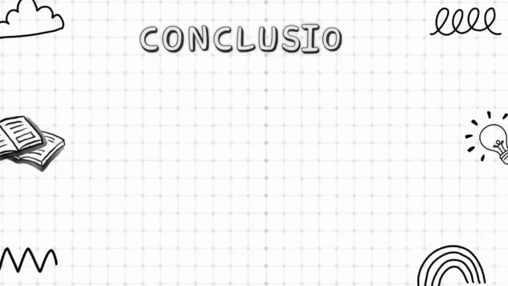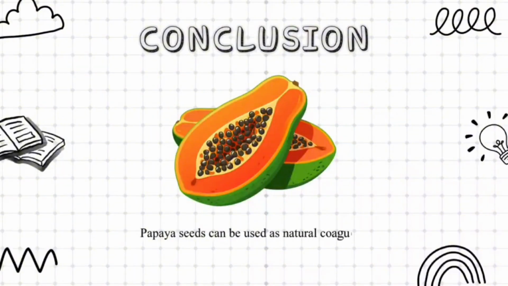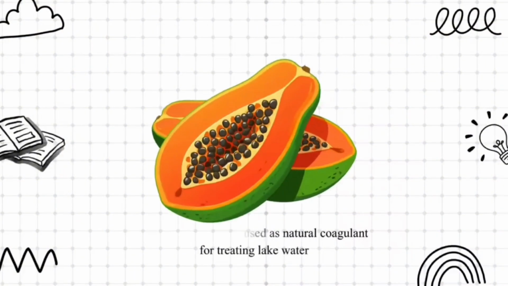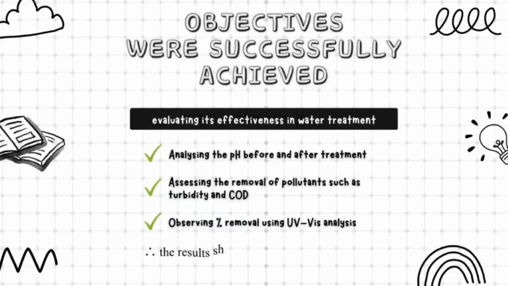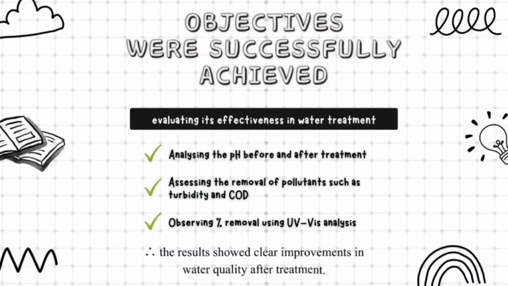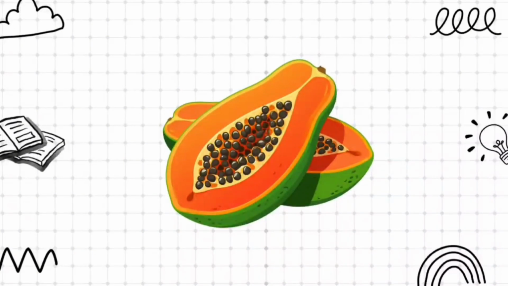In conclusion, this study demonstrated the potential of papaya dry seed powder as a natural coagulant for treating UTP lake water. The objectives of this project were successfully achieved. All in all, the results showed significant improvements in water quality after treatment. Papaya seeds also offer several advantages.